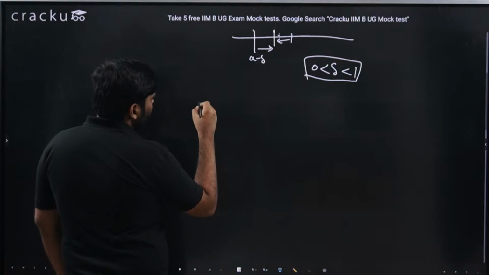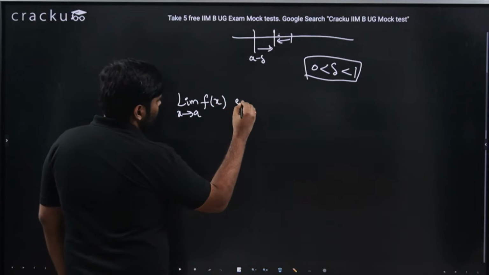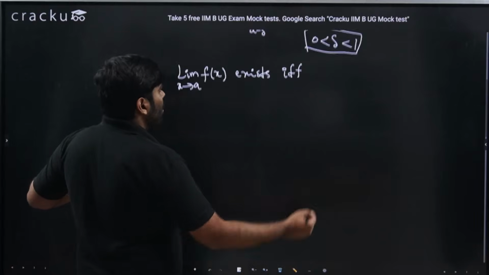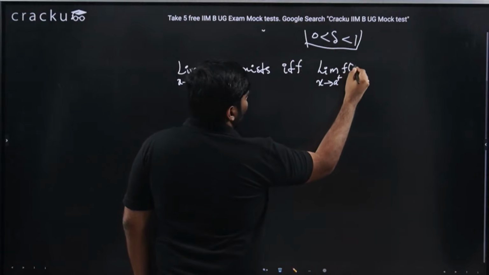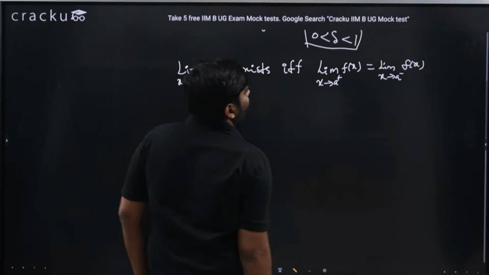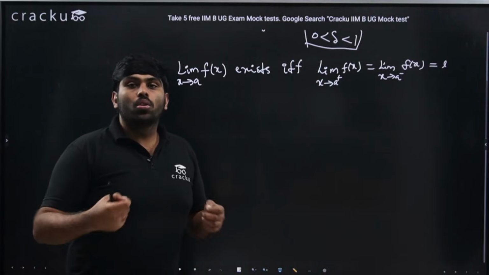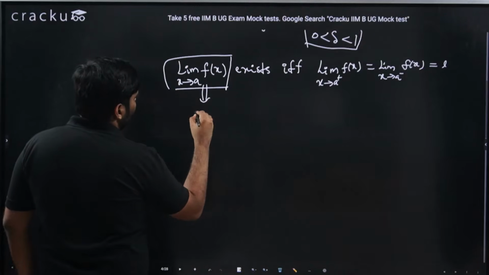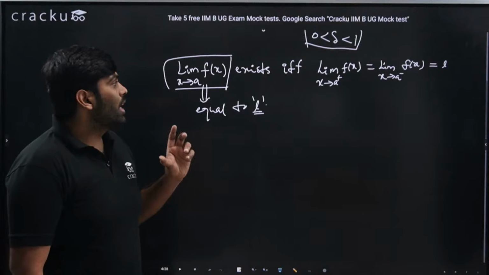That is, limit x tends to a of f of x exists if and only if limit x tends to a plus of f of x is equal to limit x tends to a minus of f of x, and let's say this particular value is equal to some L. If both the right hand limit and left hand limit coincide, in that case we say the limit does exist, and this value will also be equal to L. This is the base definition of limit.